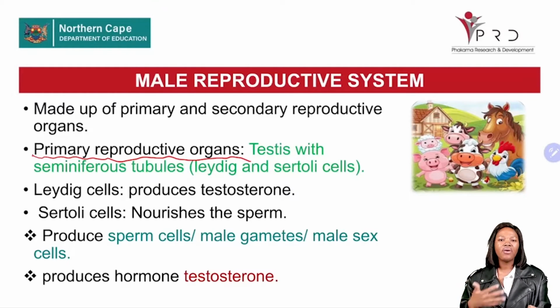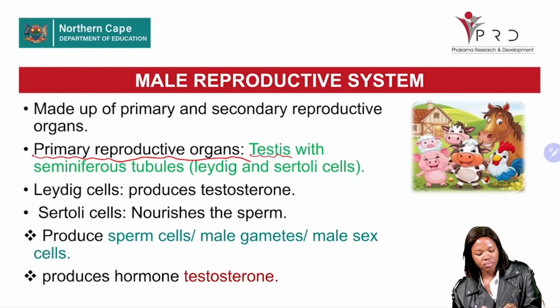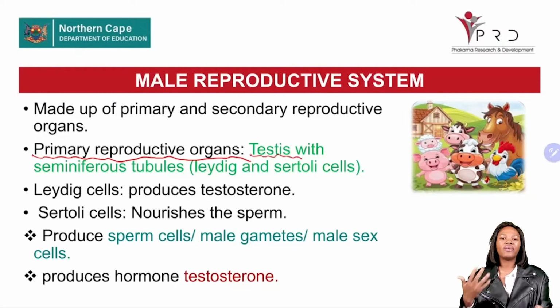Now, our male primary organ is known as the testis. Why do we refer to the testes as the primary organs? Number one, they produce the sperm cells. Secondly, they also produce a hormone known as testosterone that controls the production of sperm cells and other things in the reproductive system.